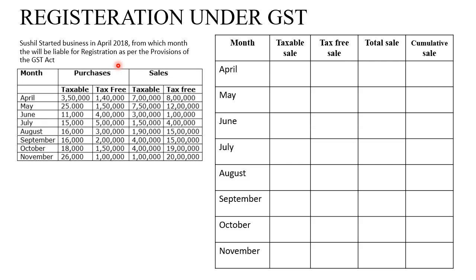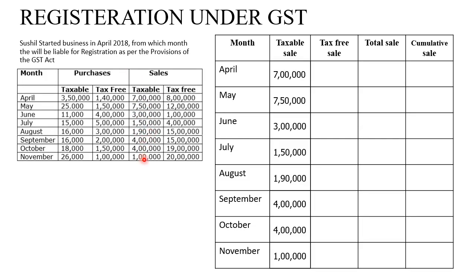So let us start this sum now. First we will note down all the taxable sale values, which are 7 lakh, 7.5, 3, 1.5, 1 lakh 90, 4 lakhs, 4 lakhs, and 1 lakh. Thereafter, we note down all the tax-free amounts, which are 8 lakh, 12 lakhs, 1 lakh, 4 lakh, 15, 15, 19, and 20 lakhs.